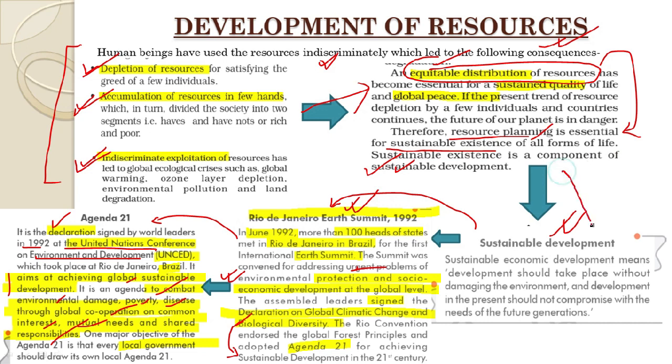And how shall we plan our resources? By keeping sustainable development in mind. What was one of the important events related to sustainable development? The Earth Summit, which took place at Rio de Janeiro, Brazil in 1992, where we drew Agenda 21 with the objectives which have been discussed here.